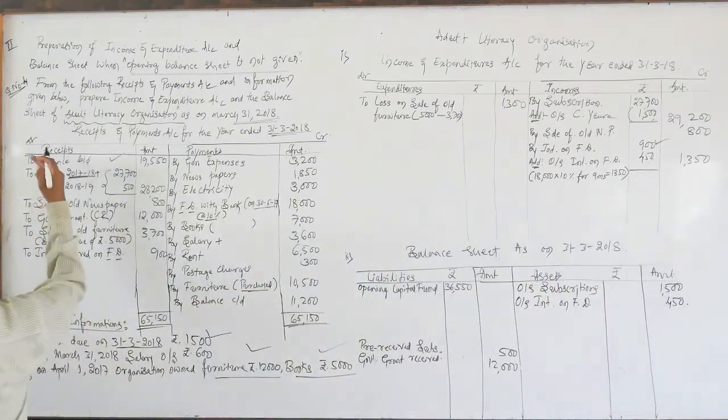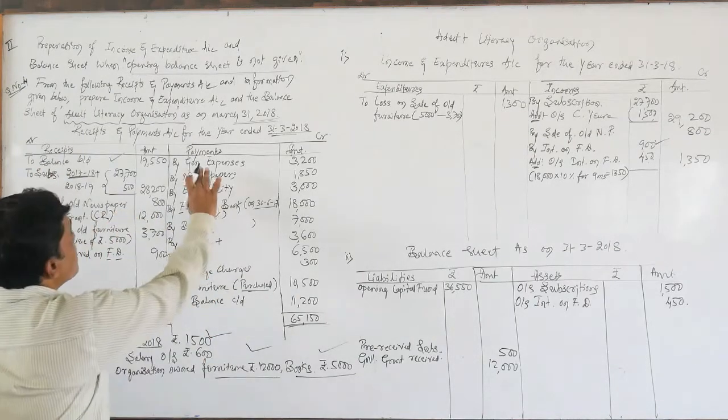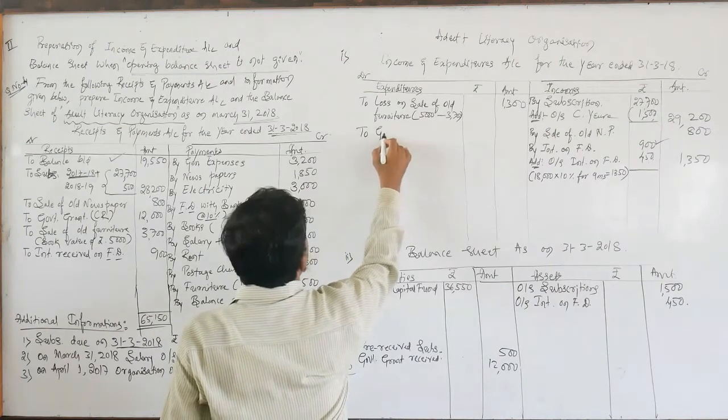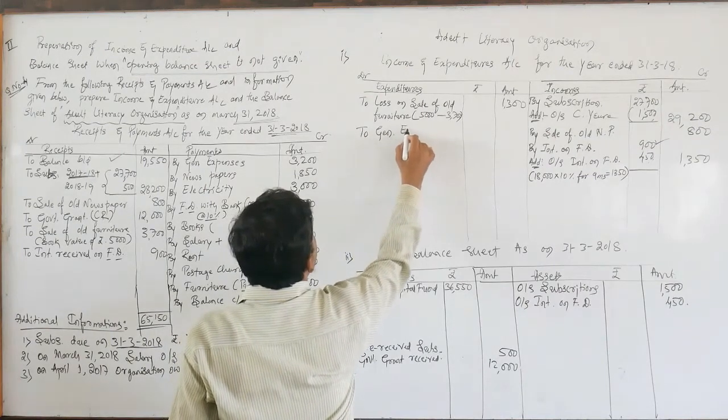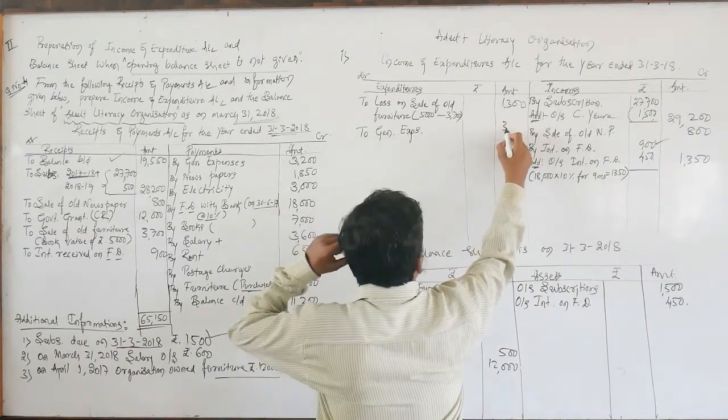With this I have completed the receipt side. Dear students, come to the payment side. General expenses, no adjustments, directly write it on the expenditure side: to general expenses of rupees 3,200.